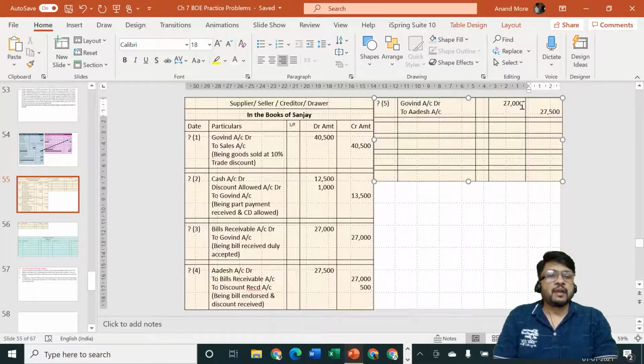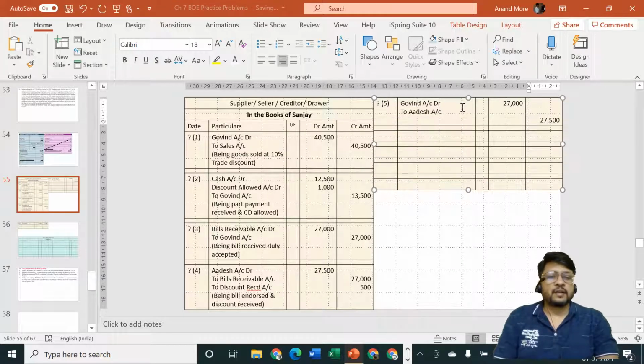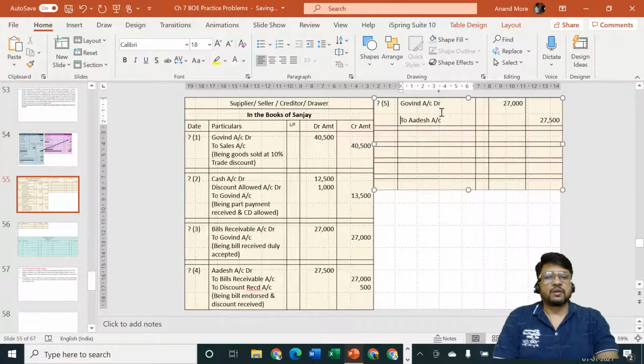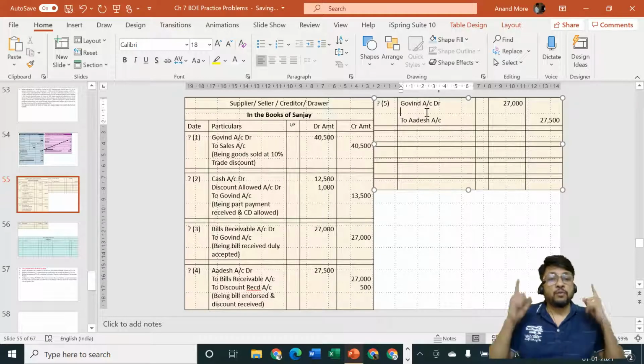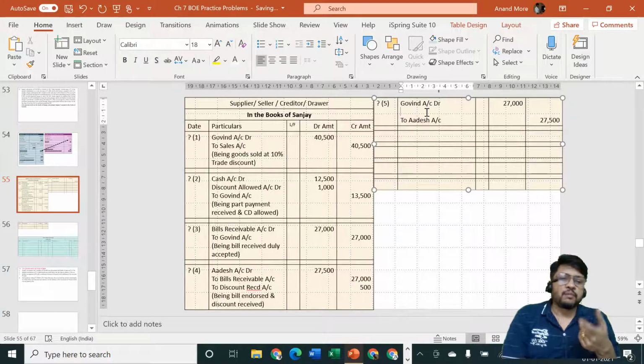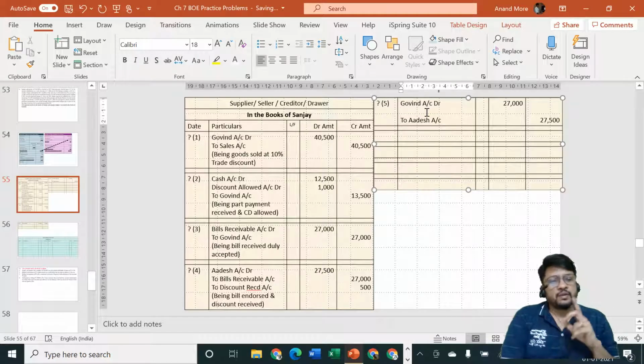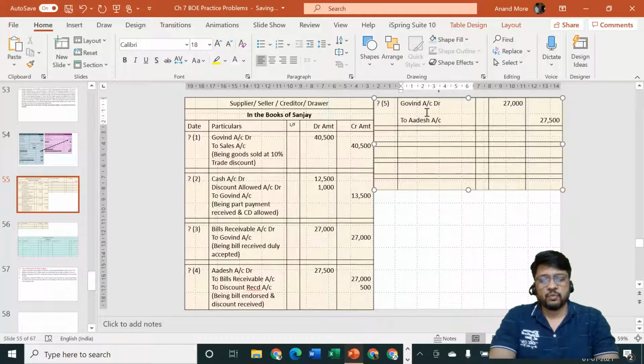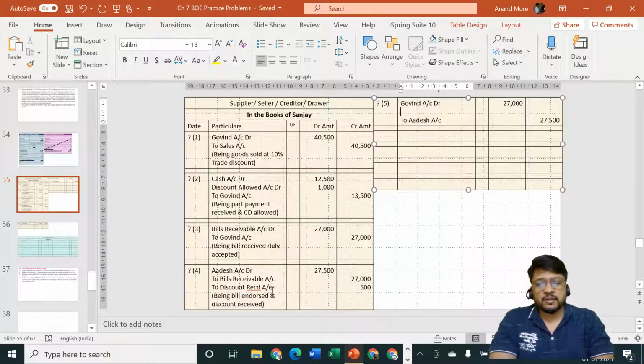So our entry will have to be modified by us. We'll have to specify here that Adesh account credit 27,500 is correct. His love, his happiness got converted into anger, so he is demanding the full original amount back. Agreed, 27,500. But we cannot demand money of rupees 27,500 from Govind. We can only demand 27,000 from Govind. That means this discount received, which was credited by us in the past, entry number 4, please look at entry number 4, is now cancelled.